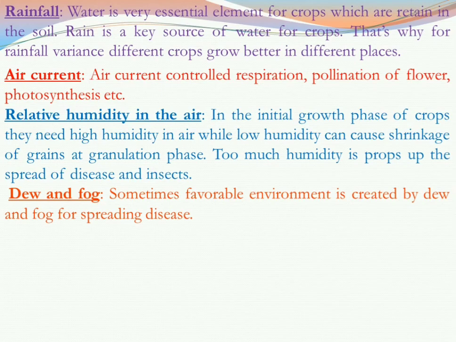Today we will stop here, and in the next class we will learn about the bad impact of weather and climate on crops production. That means what elements or points of weather are creating hazards on crops production. We will know in the next class.